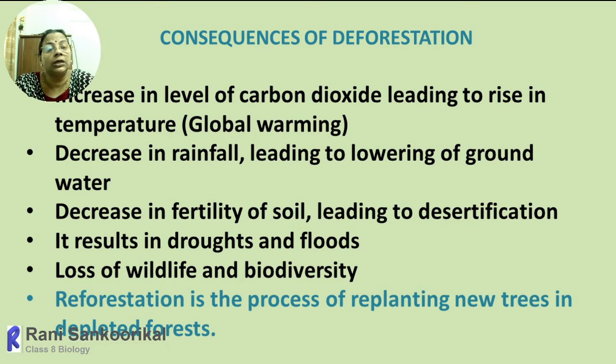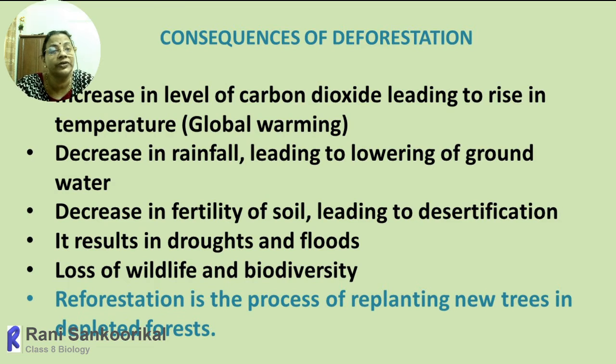Then the third one is decrease in fertility of soil. That means due to all these climatic changes, lack of rain and all, the decomposer level will be less, and the humus accumulation also will be less. Humus accumulation means the dead and fallen leaves will accumulate on the topsoil, and they will be activated by decomposers, and the humus content will be more.